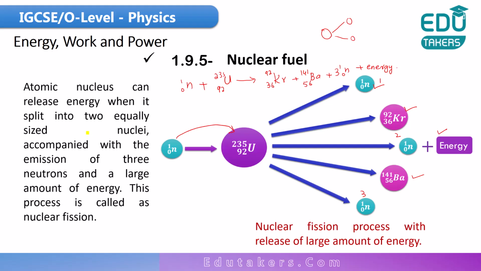So how can you define nuclear fission? An atomic nucleus can release energy when it splits into two equally sized nuclei with the emission of 3 neutrons and a large amount of energy. When the nucleus breaks into its fragments with the emission of 3 neutrons and a large amount of energy, this process is called nuclear fission. Nuclear fission is the process that takes place in the nuclear reactor so that you can obtain electrical energy from nuclear energy.